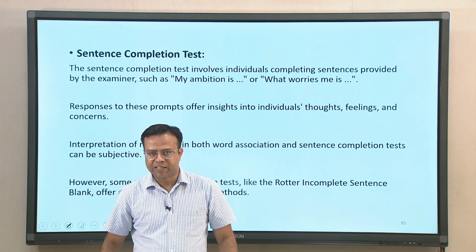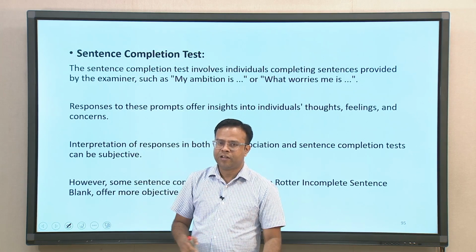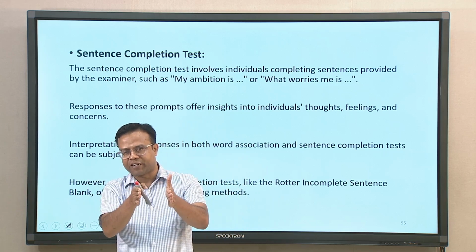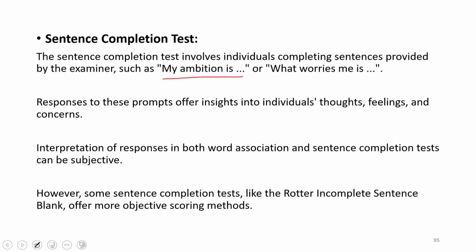Another test that is also used as a projective test is the sentence completion test. Again, it is very similar in idea. Some vague, ambiguous sentences will be given, where part of the sentence is given and you need to fill in the other part. For example, my ambition is dash dash dash, what worries me is dash dash dash, where everybody can give their own answers. By this sentence completion test, the person's characteristics come into the picture, and one can analyze the personality. Responses to these prompts offer insight about individual thoughts, feelings and concerns.